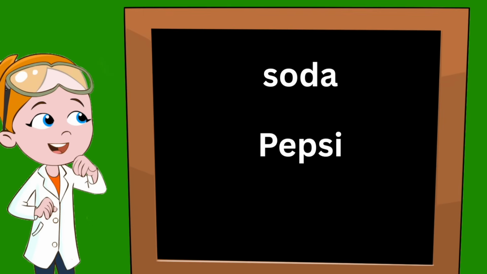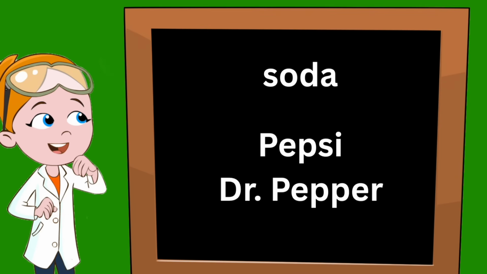Another type of soda is Dr. Pepper. Dr. Pepper is a formal noun because it has a specific name. So both Dr. and Pepper would start with a capital letter. Another formal name for soda would be Sprite. This would also start with a capital letter.